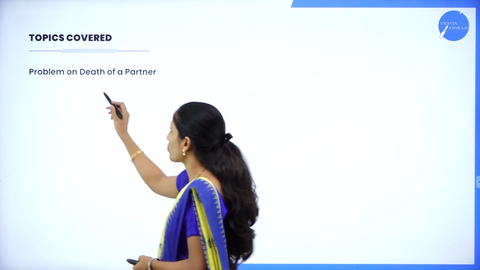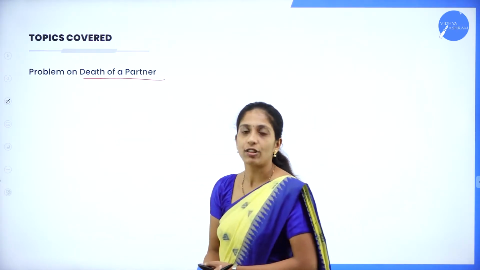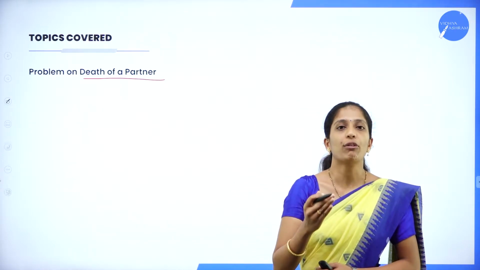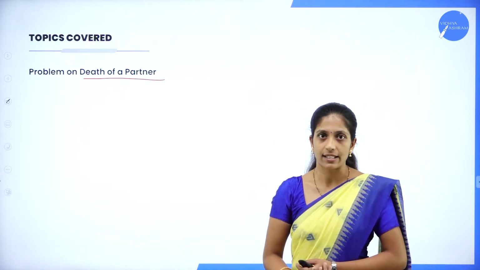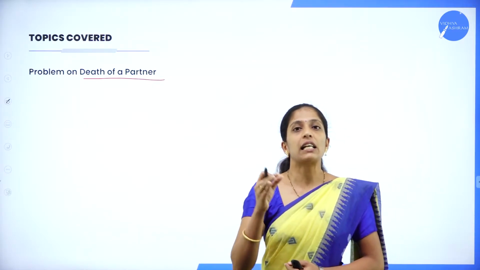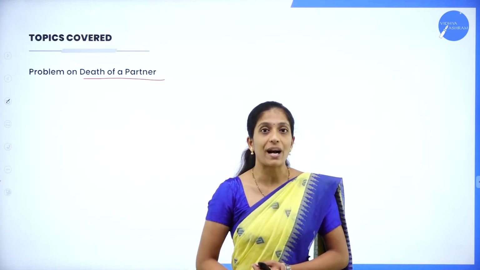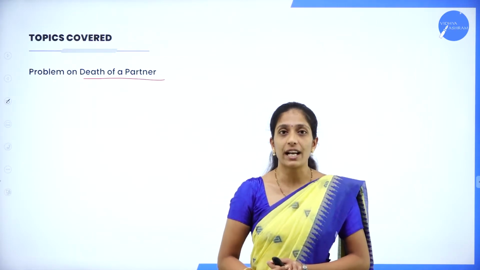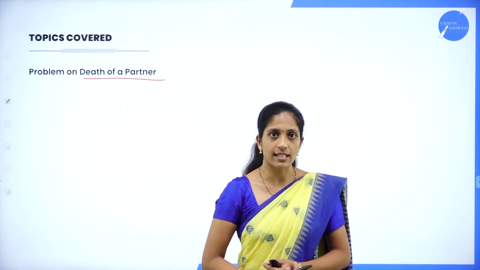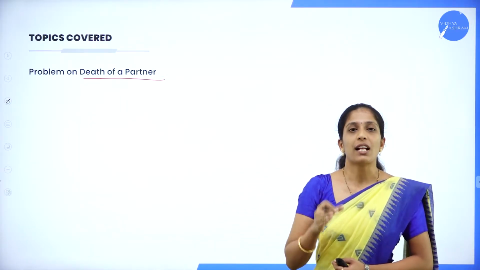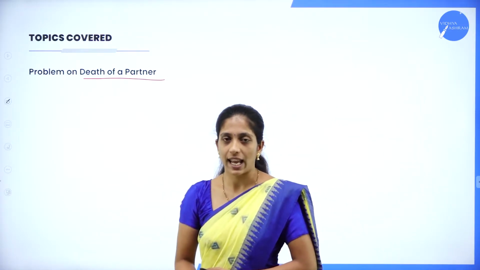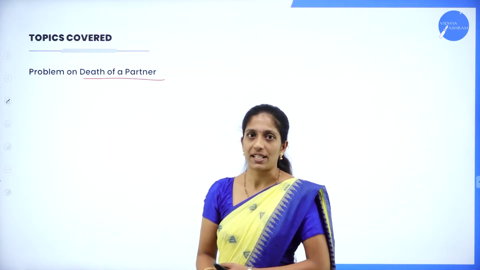In a previous session, we had solved a problem on death of a partner. So we had already learned who is an executor and how the payment has to be made to an executor. So who is an executor in death of a partner? The legal representative of a deceased partner, or the partner who has died in a partnership firm, his legal representative is called an executor. So whatever amount has to be paid to that deceased partner will be transferred to his executor, that is legal representative.